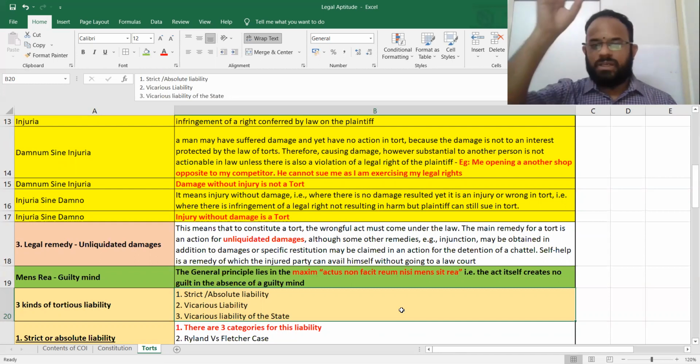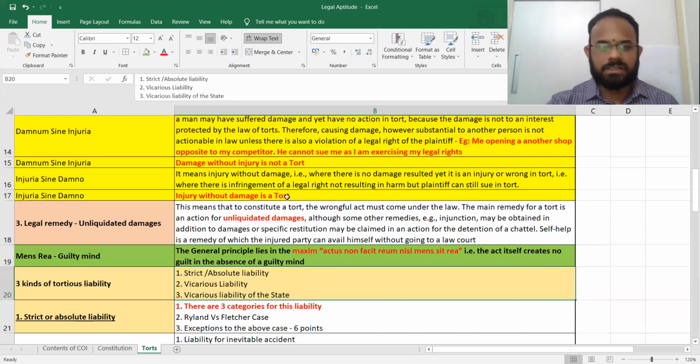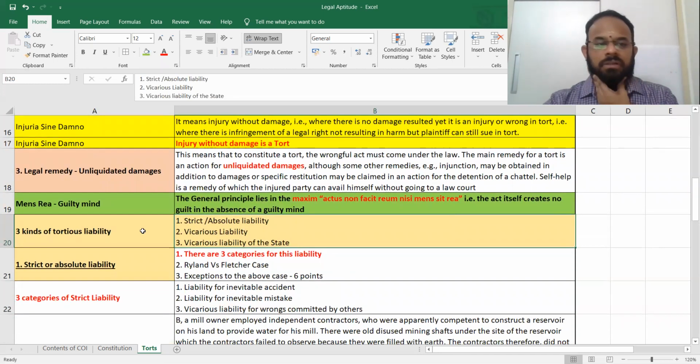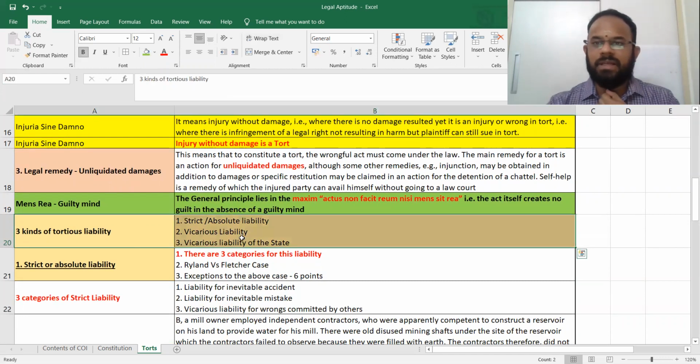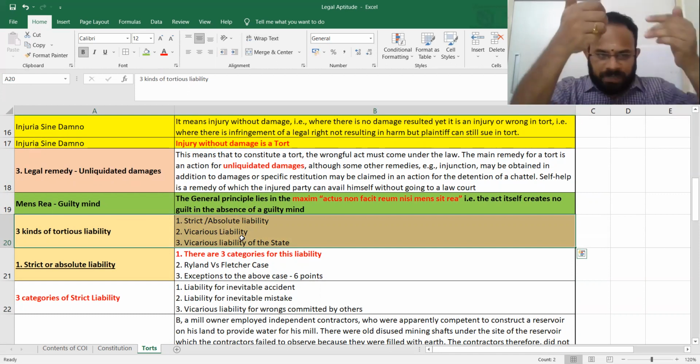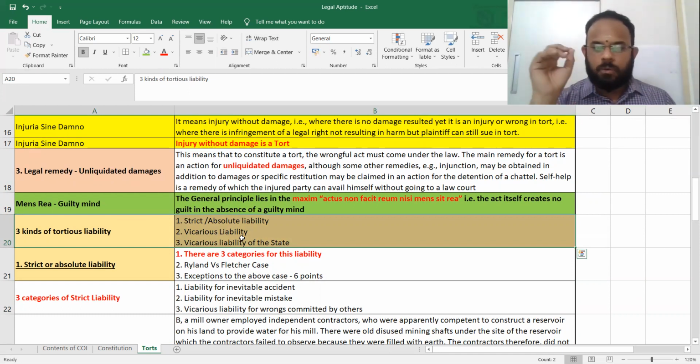That means if you are guilty, you will be punished. That's what they are saying. Are we clear? Now, the next one you should understand is, I will take this and then in the next video, I will explain this and complete this chapter. What is this we are talking about? Three kinds of.